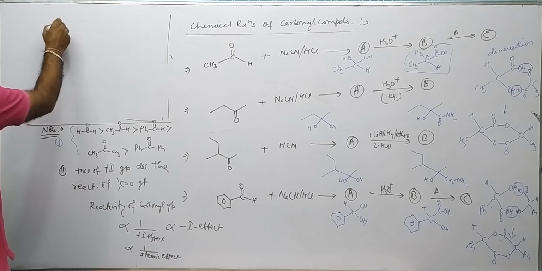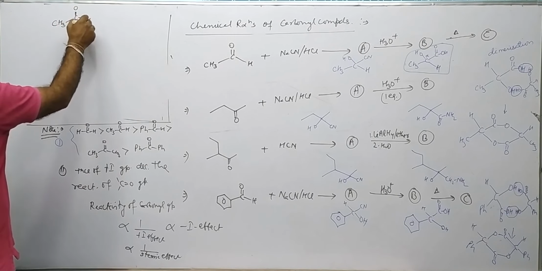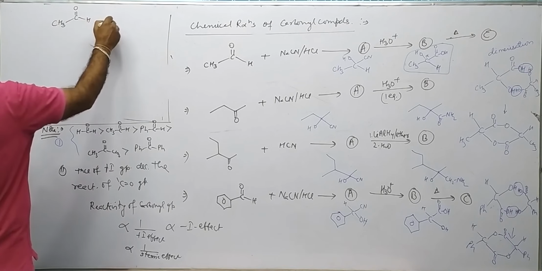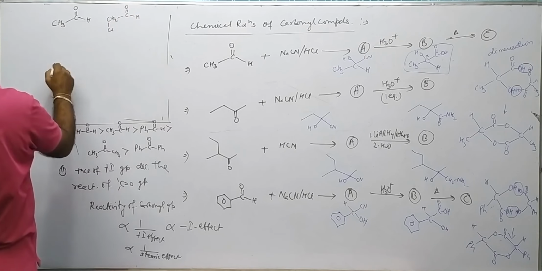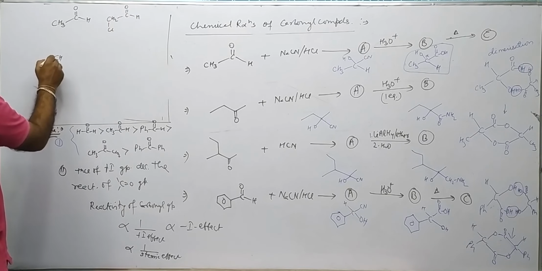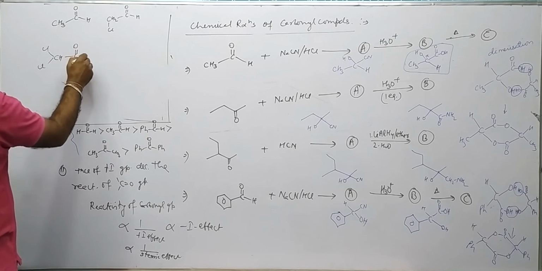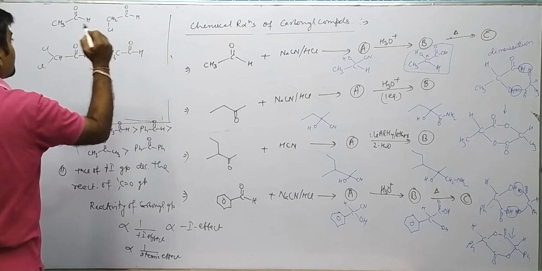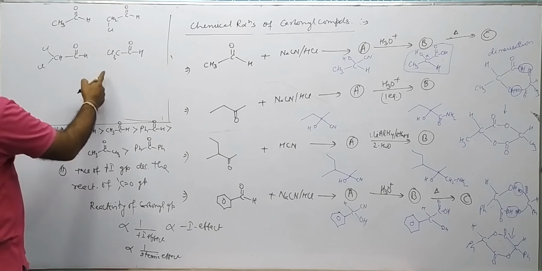Suppose we have CH3 C double bond O H, we have CH2Cl C double bond O H, we have CHCl2 C double bond O H, we have CCl3 C double bond O H. So as the minus I group increases, their reactivity increases.